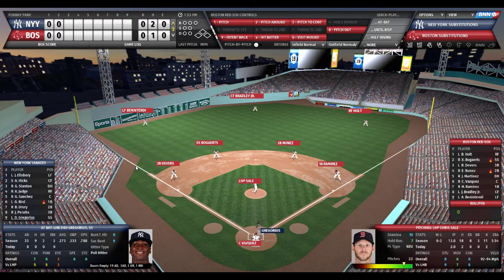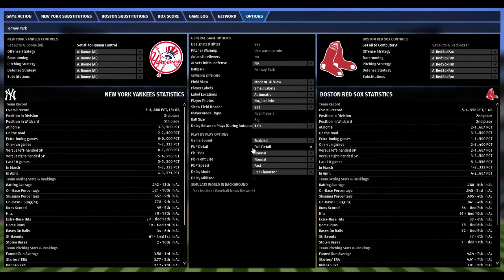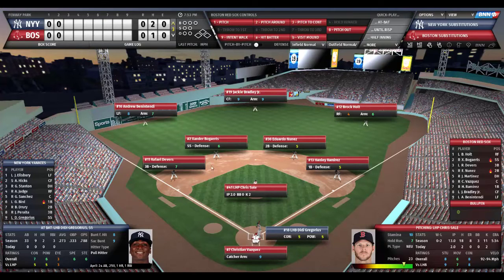Beatles Attorney in the chat says, curious, Al, as to why you are using the small labels on the field. I like them. I like them better. I don't know why. I just do. Because these are the large labels. I'll show everyone what Beatles is talking about, just in case you do not know. Let's go to game options. Game options right there. It's the first thing, Al, Red Sox fan. So we're using the small labels. And these are the large labels. And what that does is give you, and we'll go back and you'll see what I'm saying, that just gives you more information.